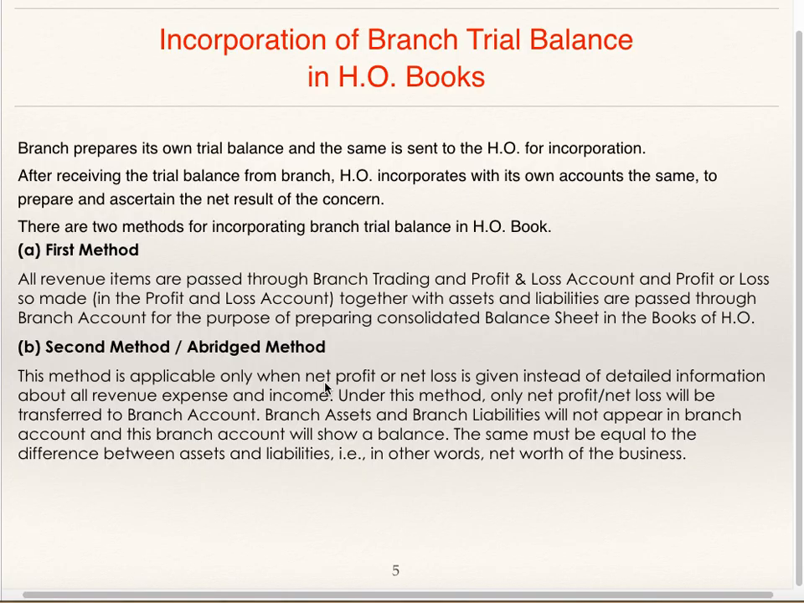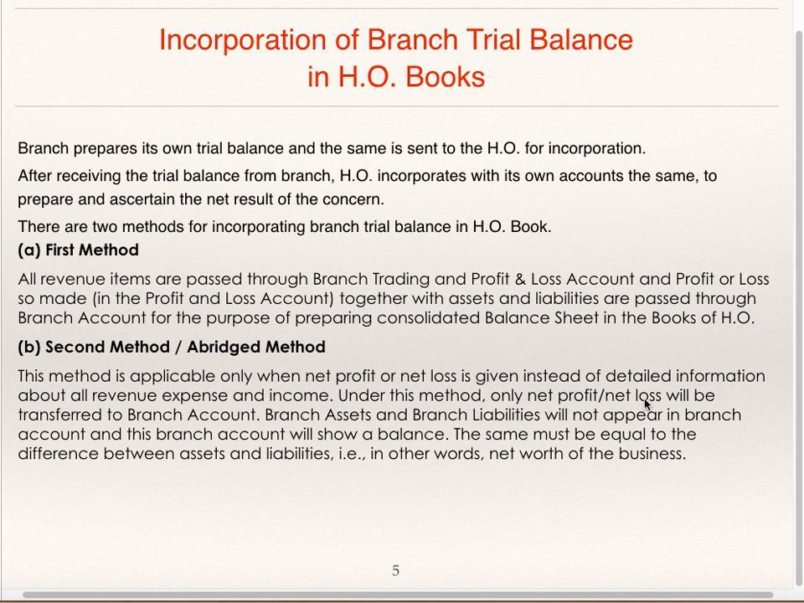This method is applicable only when net profit or net loss is given instead of detailed information about all revenue, expense and income. Sometimes branch gives only net profit or net loss made by the branch, but it does not give the entire information of all different revenue, incomes and expenses. In that case, second method, abridged method is used.